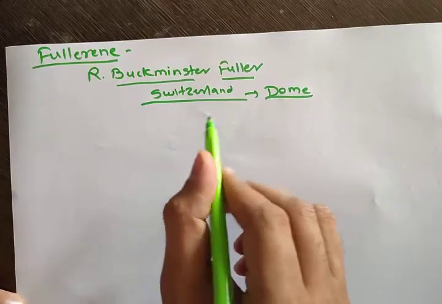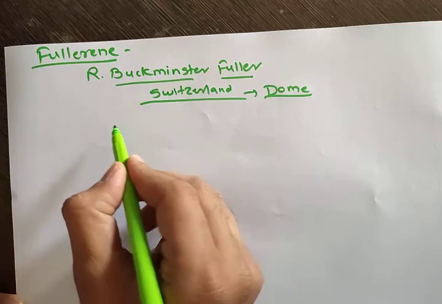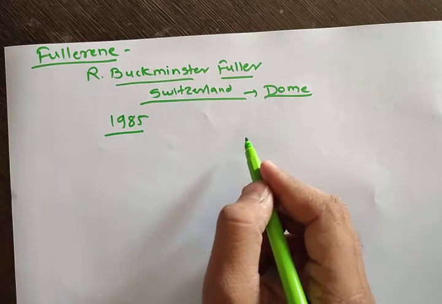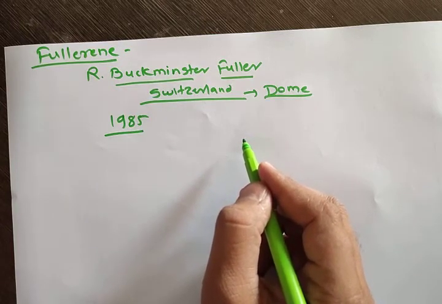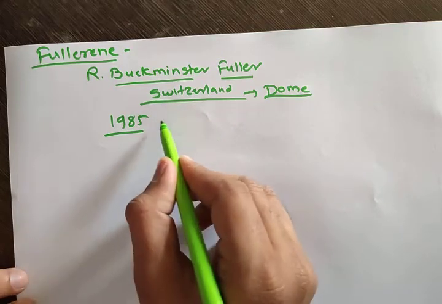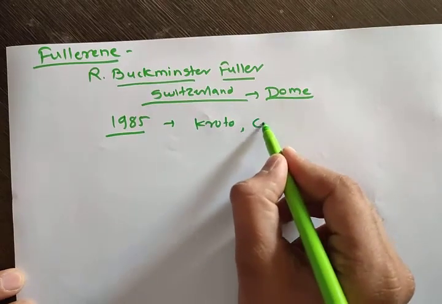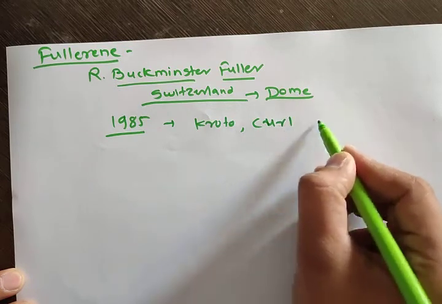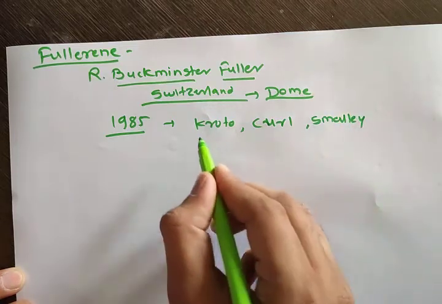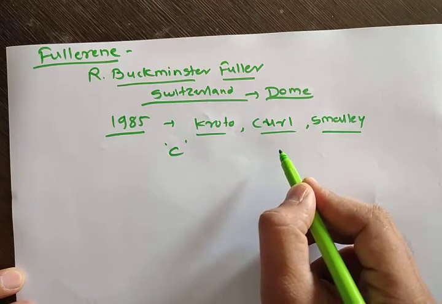Later, after he made this structure, in the year 1985, three scientists, Kroto, Kern and Smalley, discovered one compound which is made from carbon.